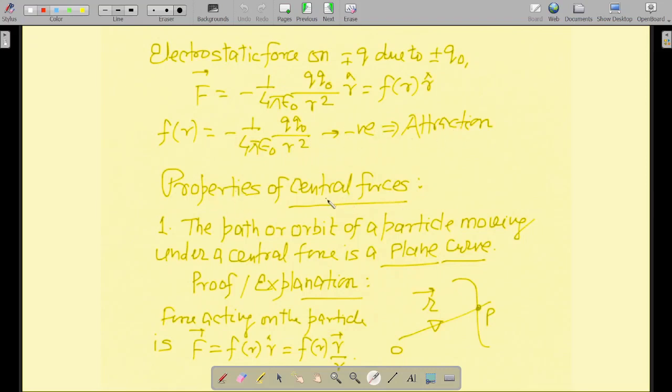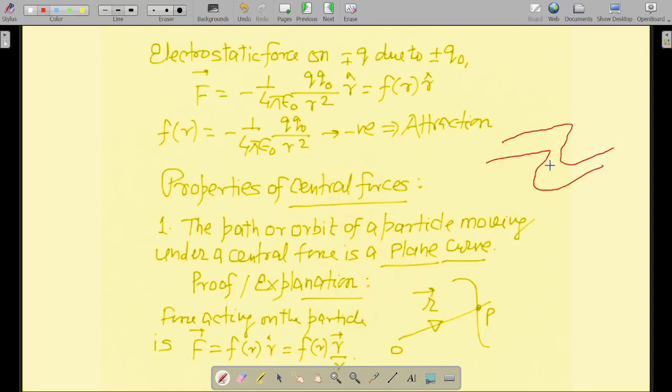Now properties of central force. Let's move on towards the properties of central force. The path or orbit of a particle moving under a central force is a plane curve. So the path of a particle moving under a central force is always a plane curve. Okay, it will never go in three dimension. What is a three dimensional curve? Let me tell you what is a three dimensional curve.